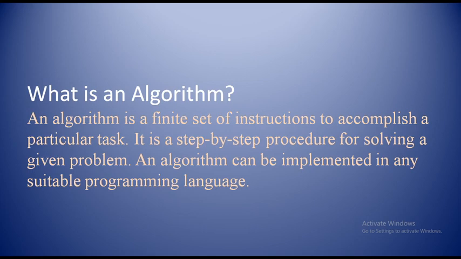What is the programming language very familiar to you? Based on the programming language you can implement the algorithm. Algorithms must have input and output and should satisfy the following characteristics such as definiteness, correctness, effectiveness. These are the characteristics for an algorithm. The input and output should satisfy the following characteristics: definiteness, correctness, effectiveness. Many characteristics are there. We will see them one by one in this session itself.